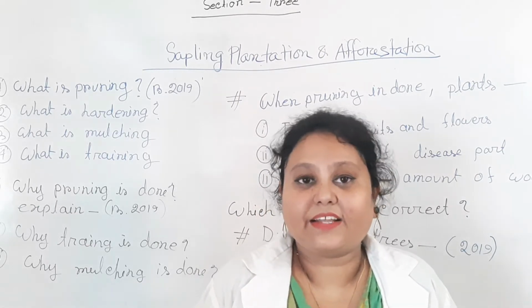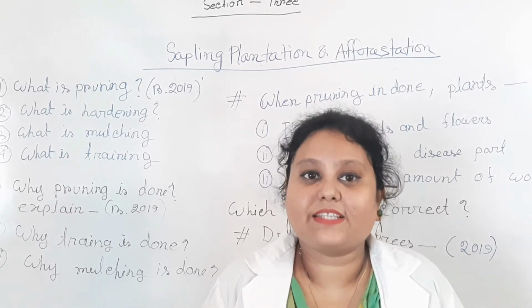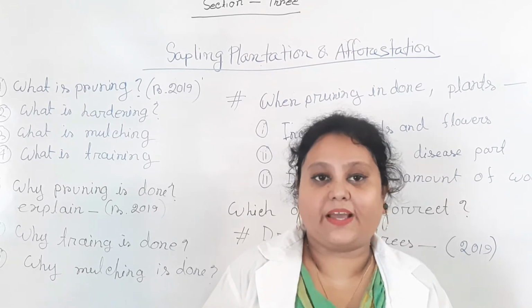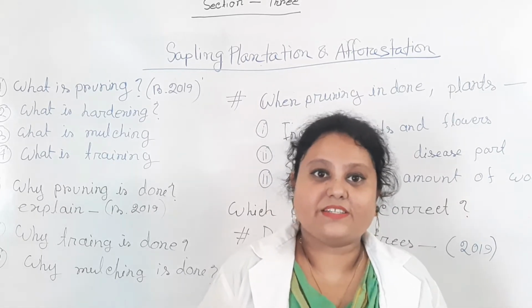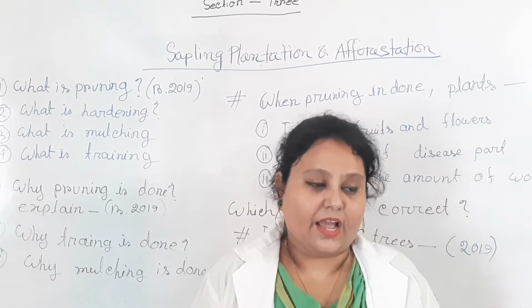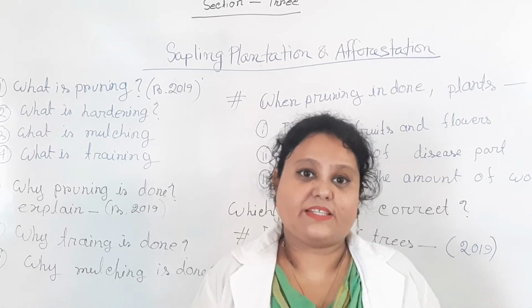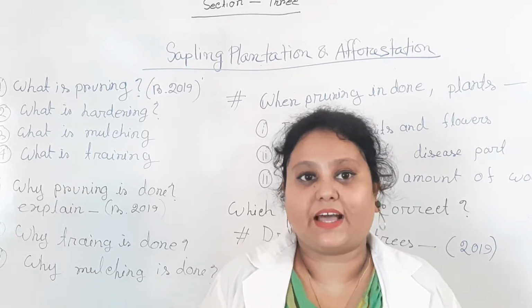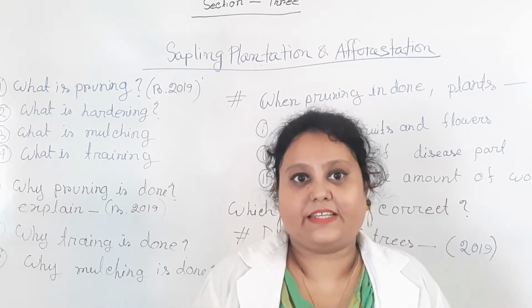Here is another important knowledge based question, that is, what is the size of pit for a large plant, or what is the size of pit for a small plant, and what is the size of pit for a medium plant sapling. For a large plant sapling, the large pit size is 90 cm into 90 cm into 90 cm.